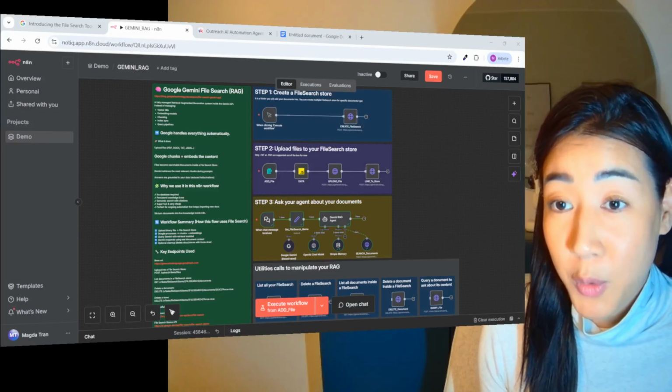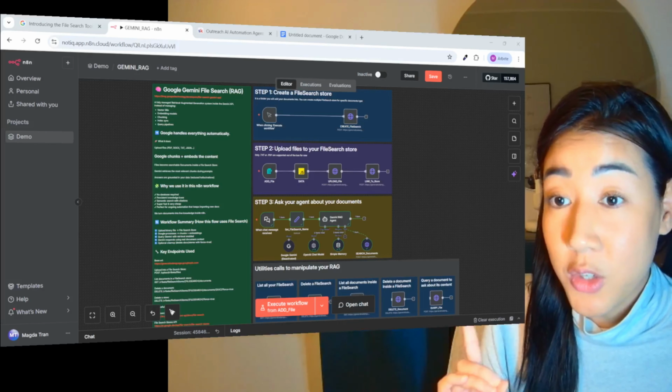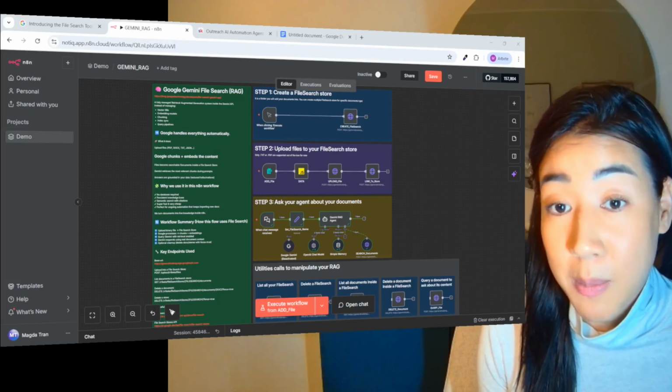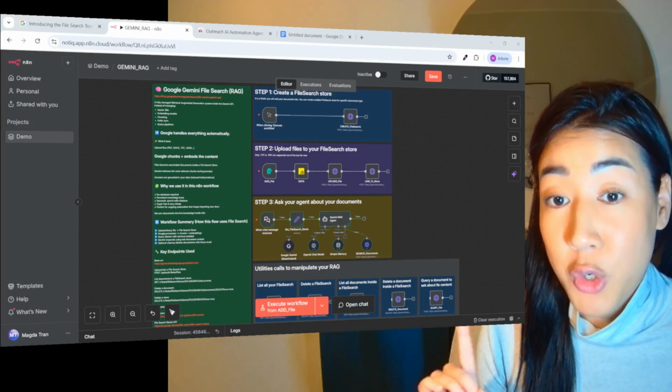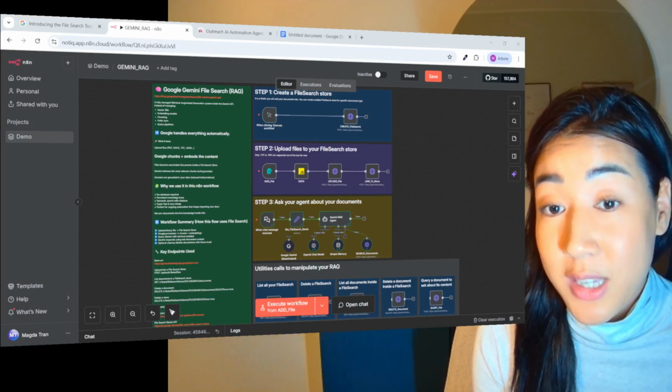So in today's video, I'm going to walk through this flow that we built for you inside of n8n, where we're using the new Google Gemini file search API that makes it super easy and super cheap for us to build a RAG. So if this sounds valuable to you, make sure to watch this video till the end.